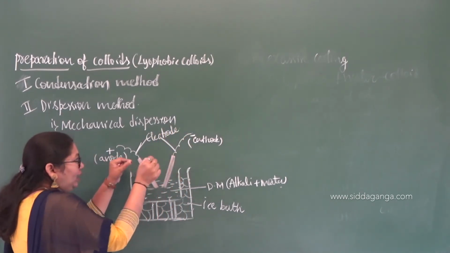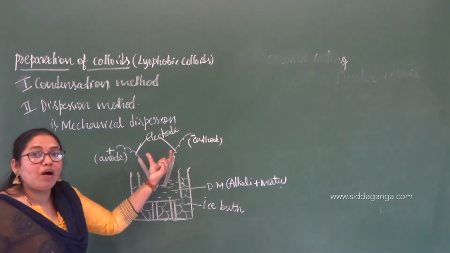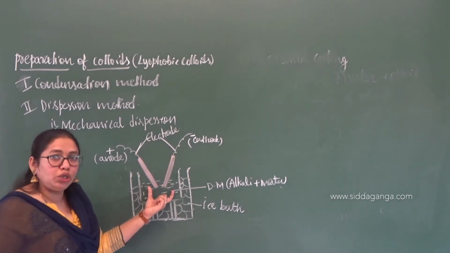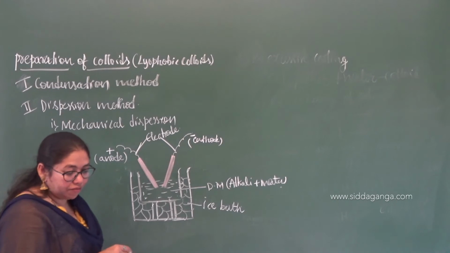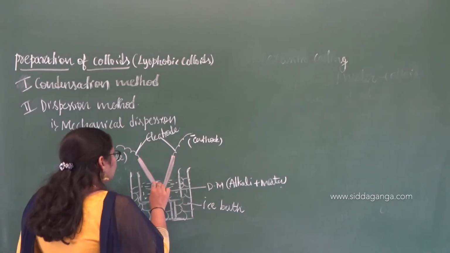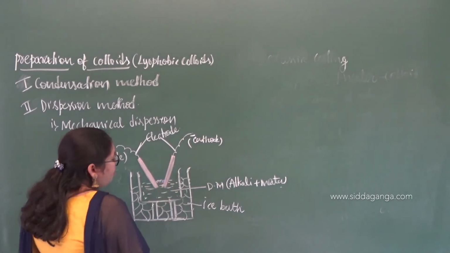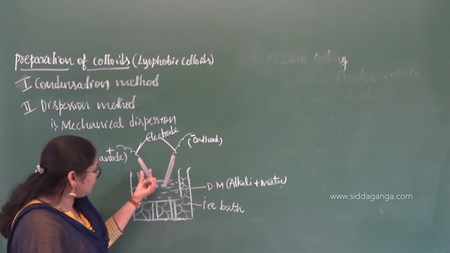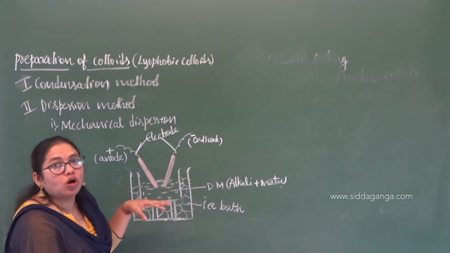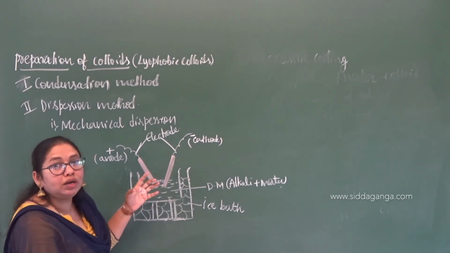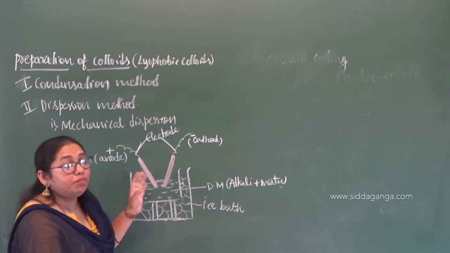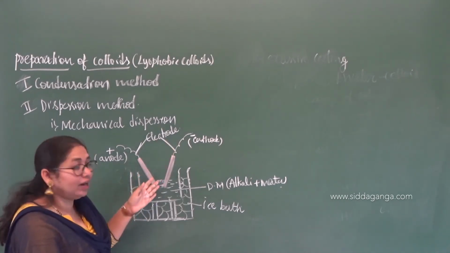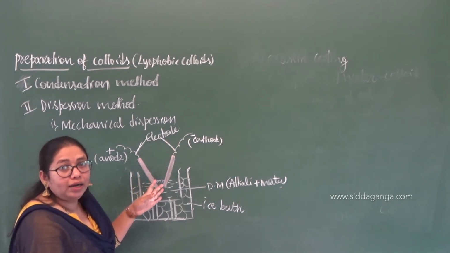So when the electric current is passed through this solution, what happens? There is a formation of an arc here. Then the metal which is present here will get dissolved because of the heat produced when the electric current is passed through the electrodes.